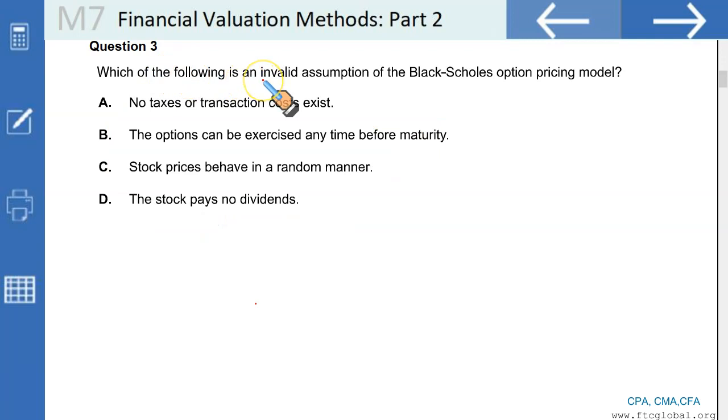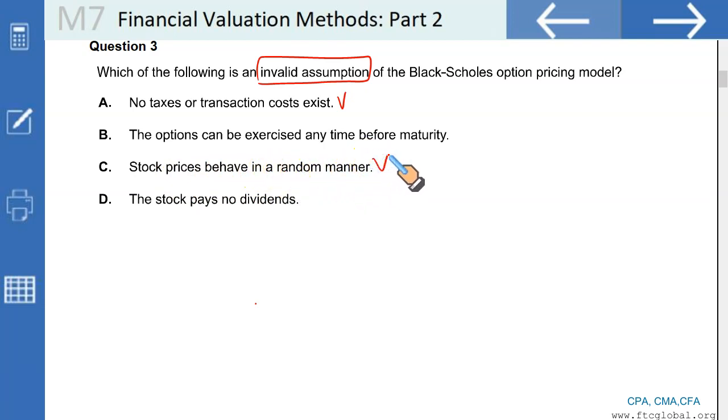Which of the following is an invalid assumption of the Black-Scholes option pricing model? No taxes or transaction costs, it's a valid assumption. It's true. This is one of the valid assumptions. Stock prices behave in a random manner. Yes, it is one of those assumptions.